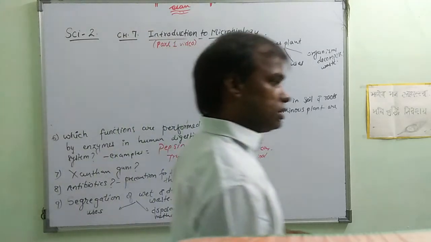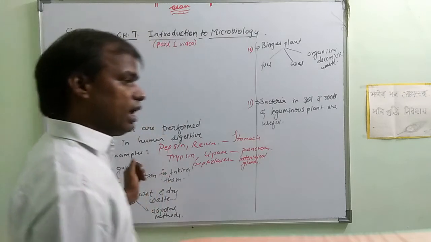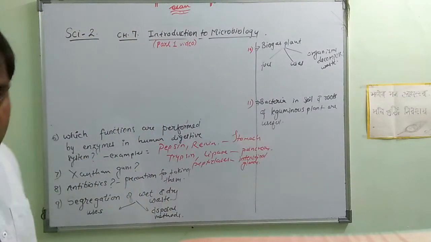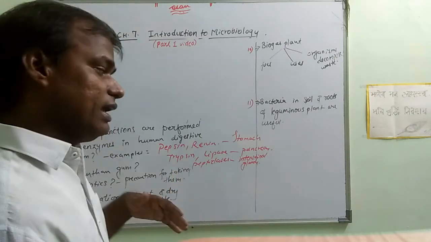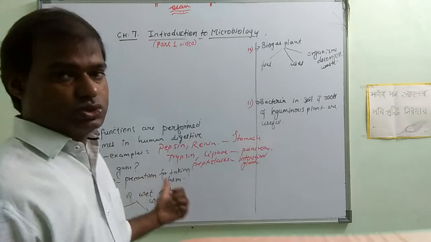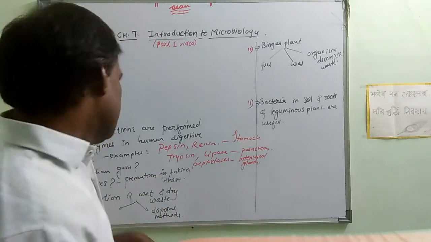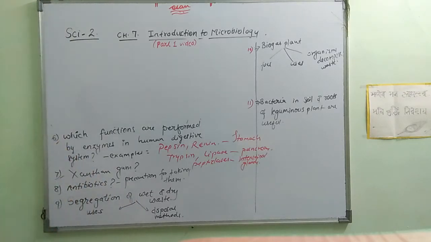It is also used in toothpaste and for making high quality papers, the papers we use like deluxe, super deluxe papers. Okay, so this is the information that we should know.